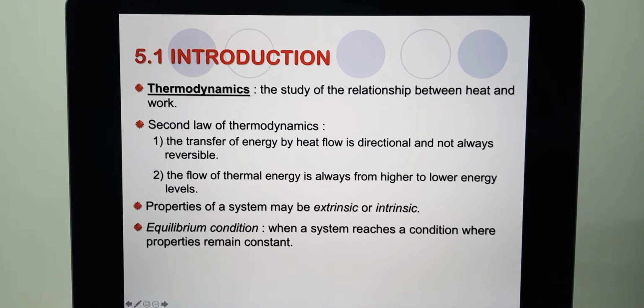Properties of a system can be extrinsic or intrinsic. And then you have heard a certain term known as equilibrium condition. This is when a system reaches a condition where the properties remain constant, meaning that there will be no transfer of any energy or any other part. It is in equilibrium.